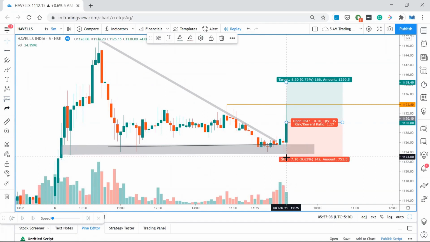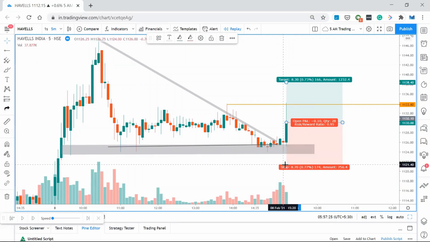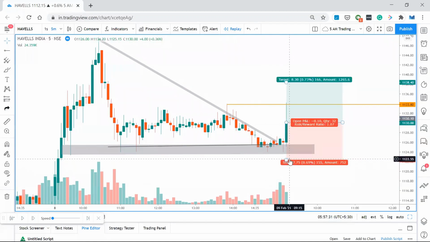So here, if you risk 1%, it is a good amount. Always remember that your stop loss should be secured by some kind of a support or resistance level, so that when the price touches there, it will protect your stop loss from being hit. So in this case, you will keep your stop loss right below. You will give some space and place the stop loss right here. You will make sure that you are not risking more than 2%.